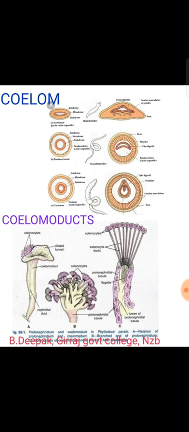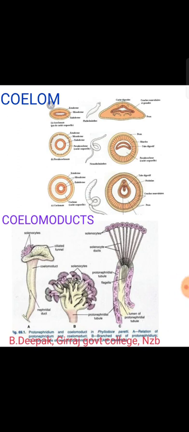So, of these two, first coelomoducts and then nephridia. Coelomoducts are mainly used in the reproductive system because some of the gonads arise from the coelomoducts. That's why they are used for the reproductive system. But nephridia are used only for excretory functions.